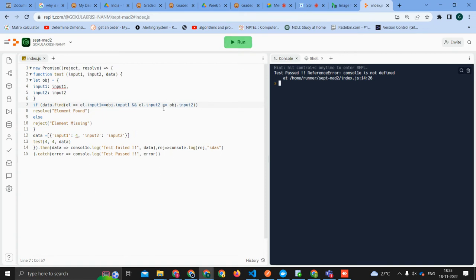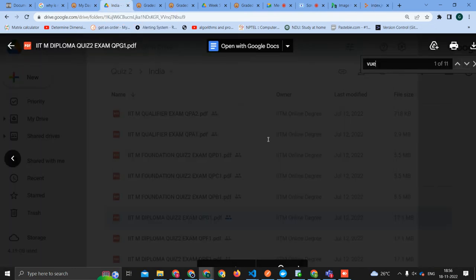So an error can be caught in reject as well as resolve. It is just catching outside, correct, the resolve and reject. You're right. So it can be caught in both sections. If there is some problem in resolve, obviously, this is just a syntax error, bro. Or an undefined error, or something should be called. Okay, now we shall go further.